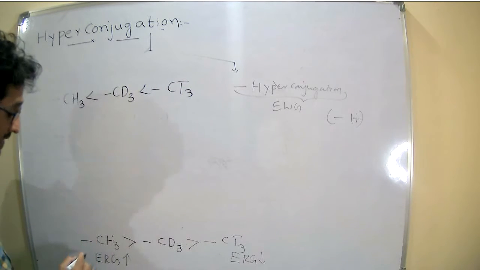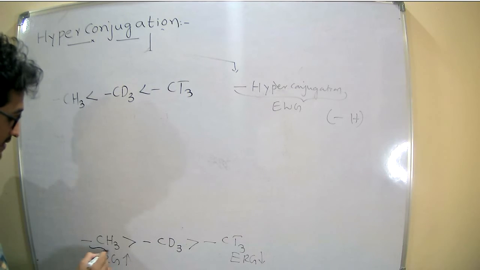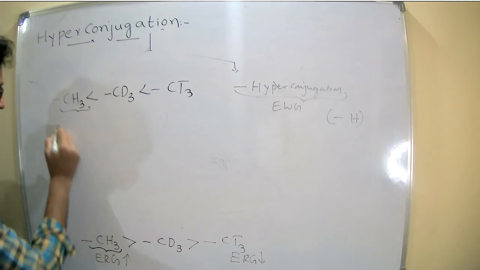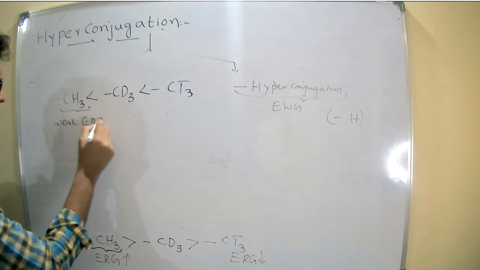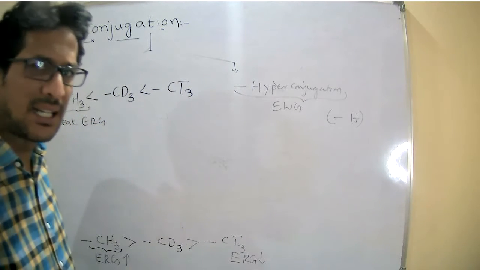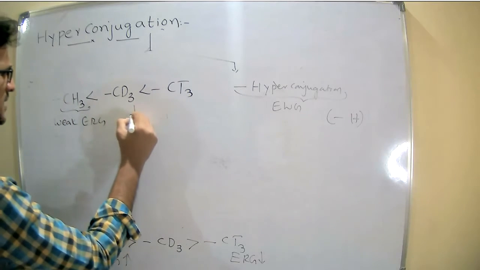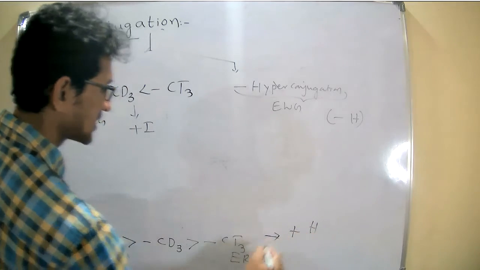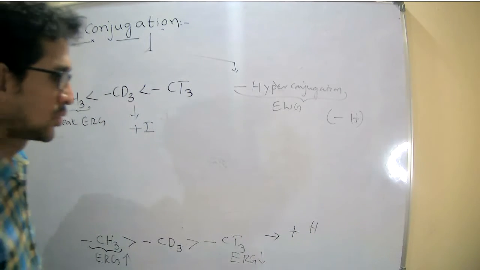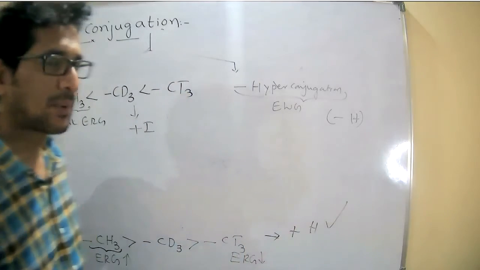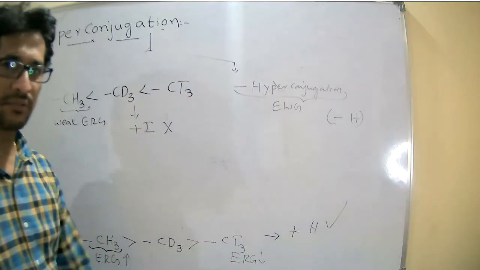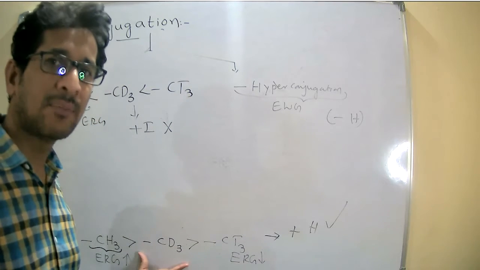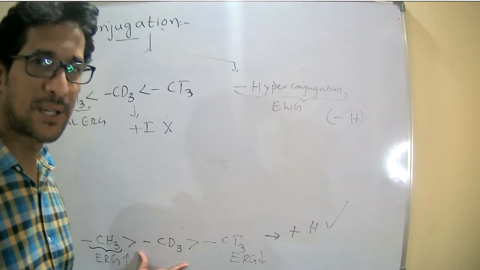Now see here. According to hyperconjugation, CH3 is a strong electron releasing group. According to inductive effect, CH3 is a weak electron releasing group. Weak electron releasing group means completely reverse. This is plus inductive effect. This is plus hyperconjugation effect. Among these two, we have to prefer the plus hyperconjugation effect over the inductive effect.